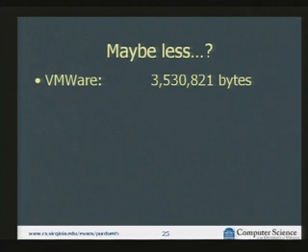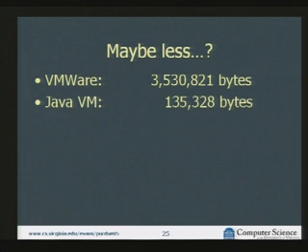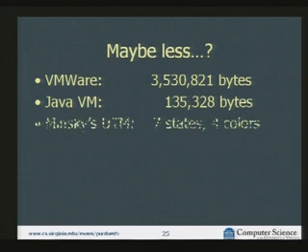So VMs are pretty big, right? VMware is 3.5 megabytes. We're not going to inject enough bytes to hold that. There are smaller VMs. Java is a bit over 100,000 bytes, but still bigger than our attack code. At least in theory, we've seen real small examples of universal machines. Minsky designed a Turing machine that only needed 7 states and 4 colors. But even injecting that would require several thousand bytes probably, and it would be hard to write malicious programs that run on it.